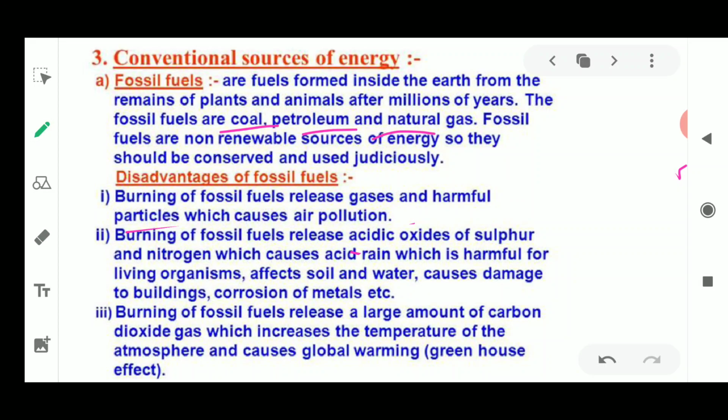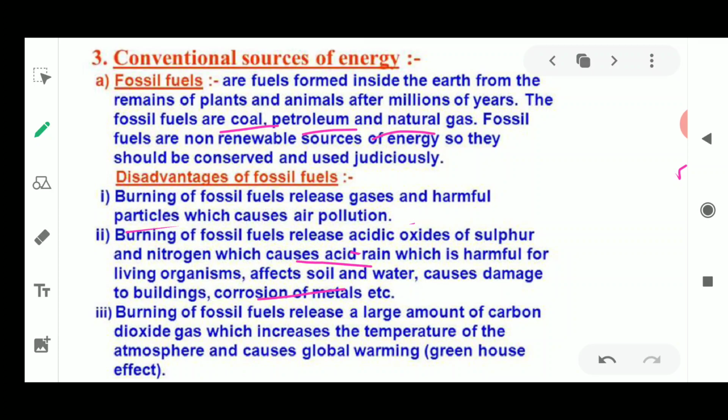Oxides of sulfur and nitrogen cause acid rain, which is very harmful for living organisms. It affects soil and water, and causes damage to buildings and corrosion of metals. As you know, the acids formed from acidic oxides are going to corrode the buildings and the metals, and they are going to affect the soil and water too.